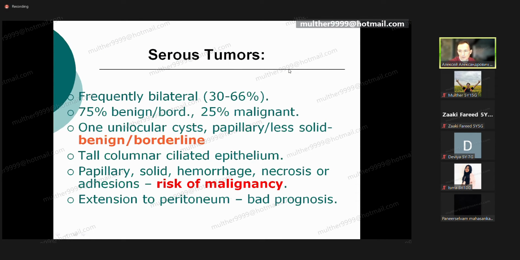What do you know about serous tumors? Frequently bilateral, 75 percent of them malignant. If we see a unilocular cyst, papilla-less, solid, then borderline. If you see papillary structure inside, solid structure, hemorrhage inside, necrosis or adhesions, it means that that cyst will be with the risk of malignization. No, bad prognosis for that cyst if you're talking about a malignant tumor.